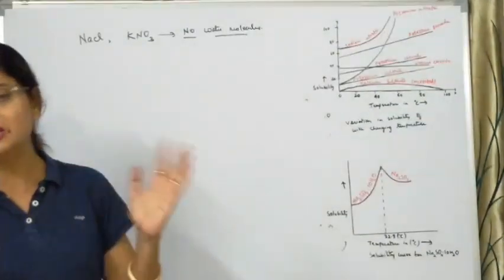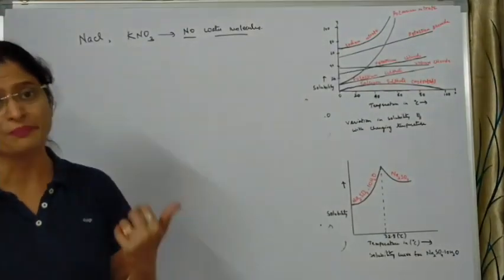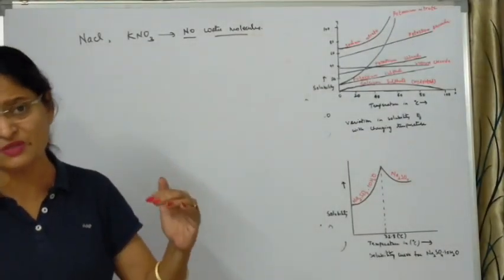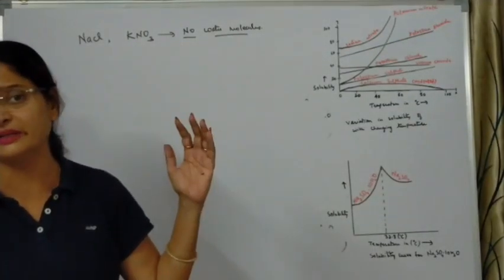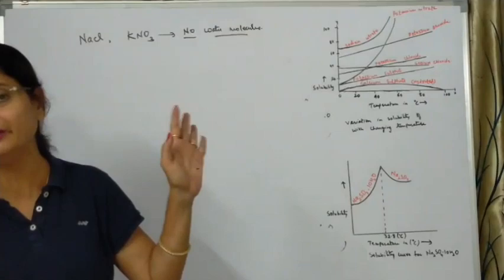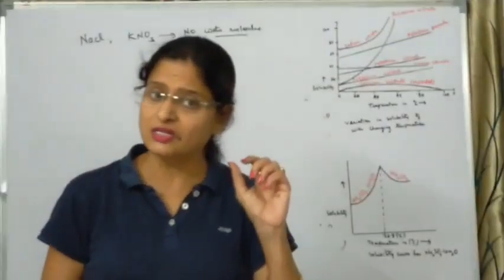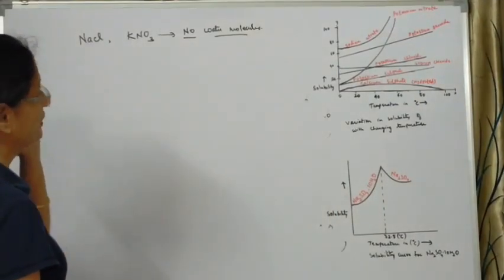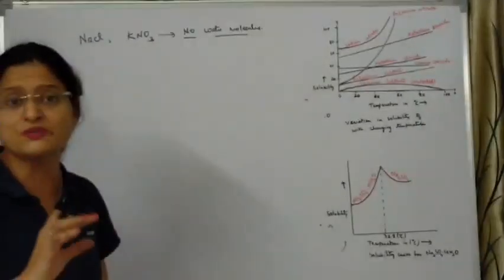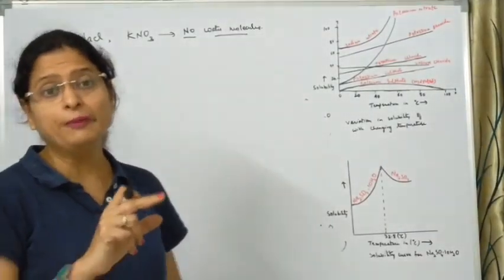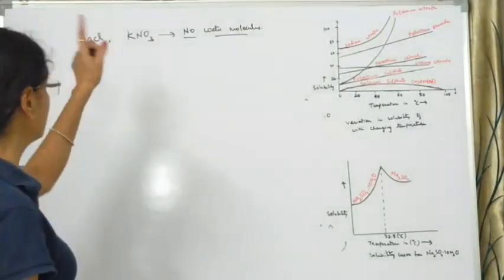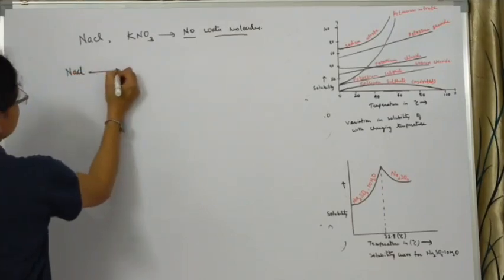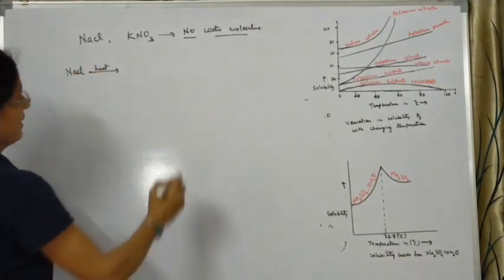So in certain salts, the crystal structure and color are due to water of crystallization, but not all salts possess water of crystallization. There are substances with no water molecules which still have a proper crystal shape and color. Now let us see what happens when these substances are heated. We know that when hydrated substances are heated, they become anhydrous. But what happens to salts which have no water molecules? When we heat sodium chloride, we find it produces a crackling sound.